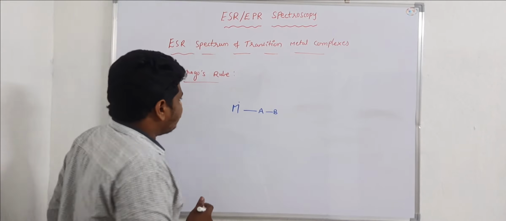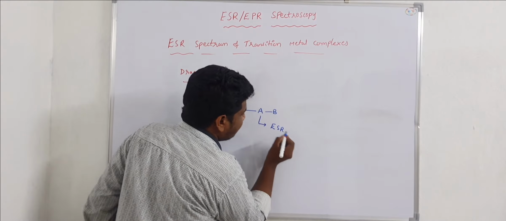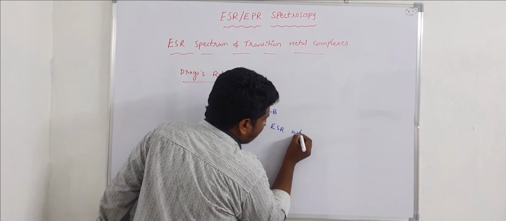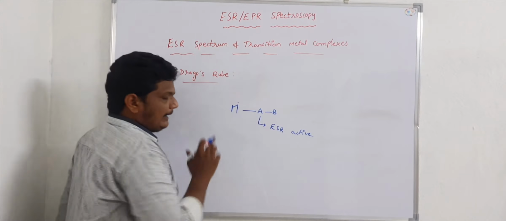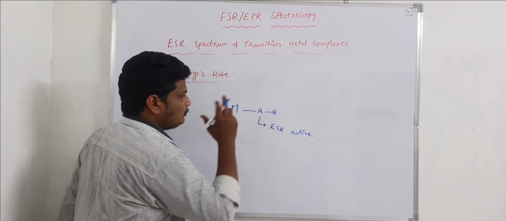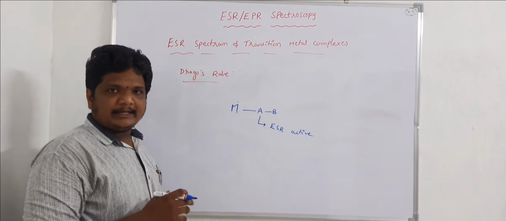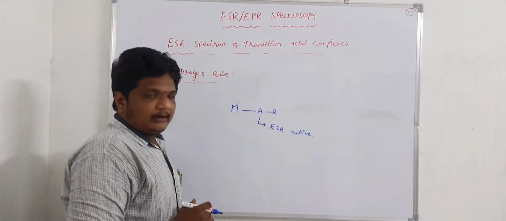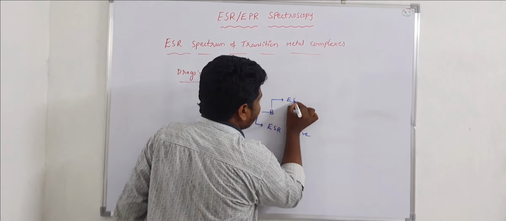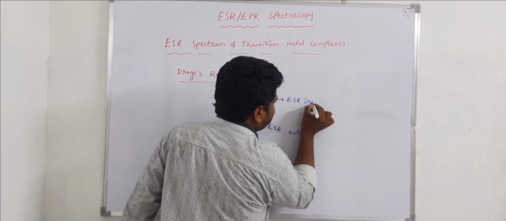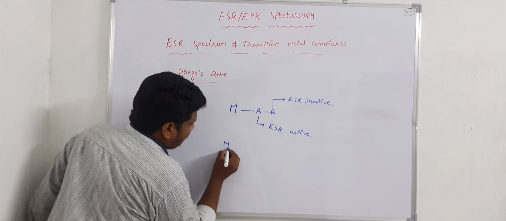So if this A is ESR active, according to this Dragos rule, then the B atom is ESR inactive.